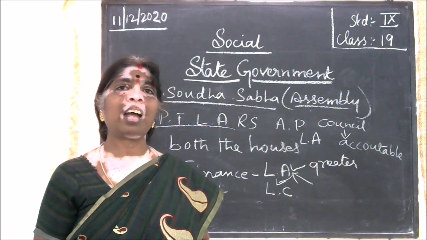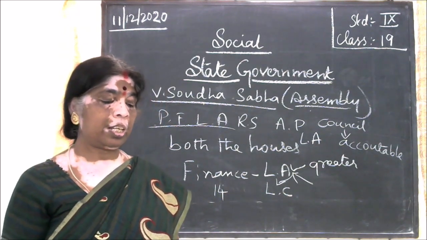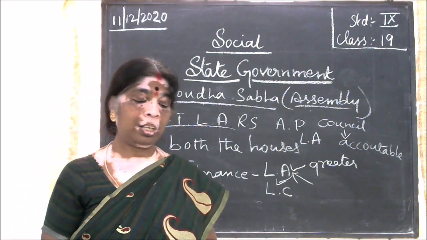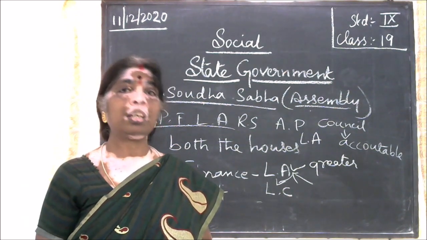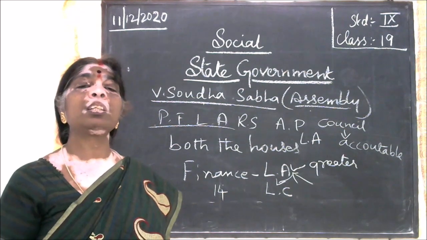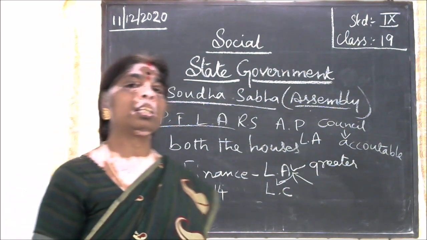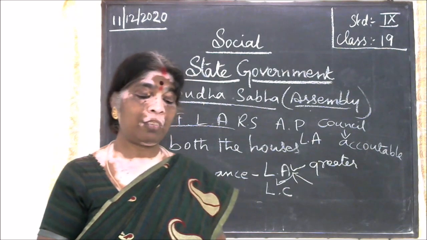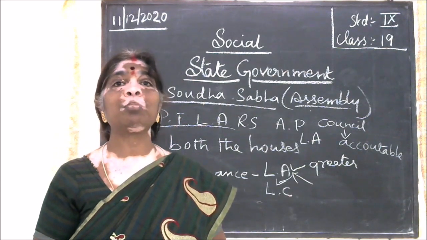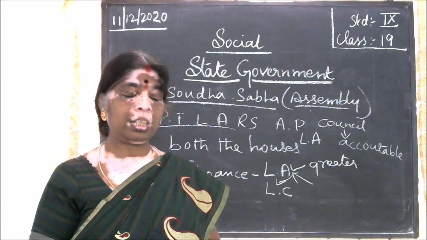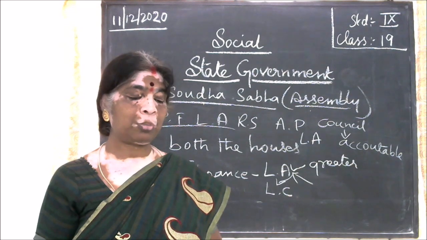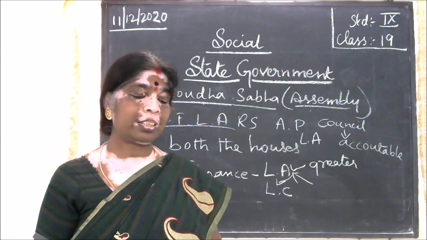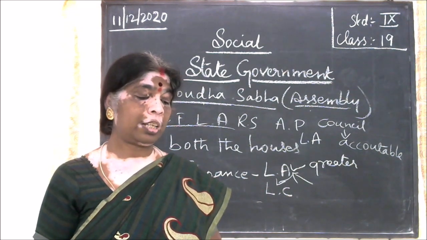Now, what are the other powers they have? The members of the Legislative Assembly discuss bills passed by the Parliament when the need arises. If discussion is needed, they will discuss. That is, all the members together in the Legislative Assembly will discuss the bills, and then the reports of the State Public Service Commission and other reports are discussed in the Legislative Assembly also.